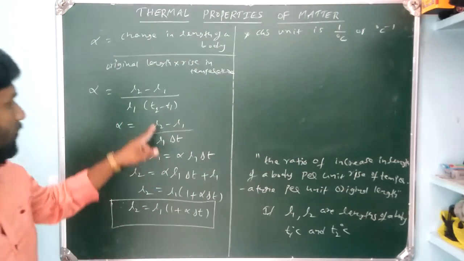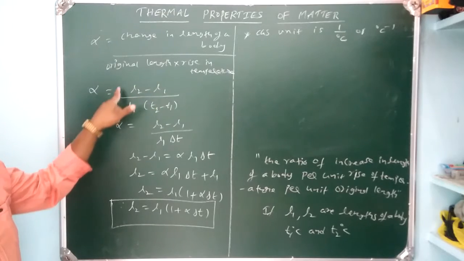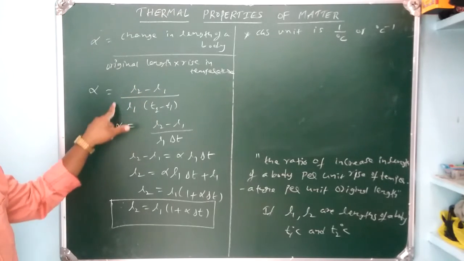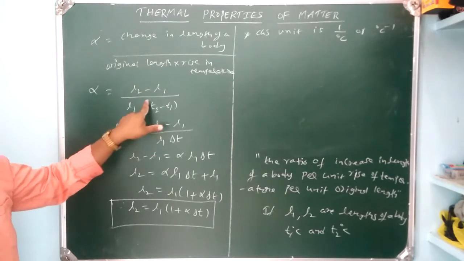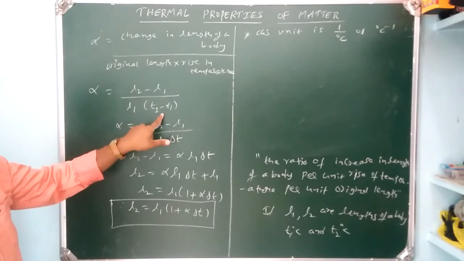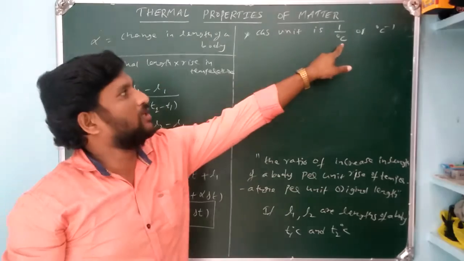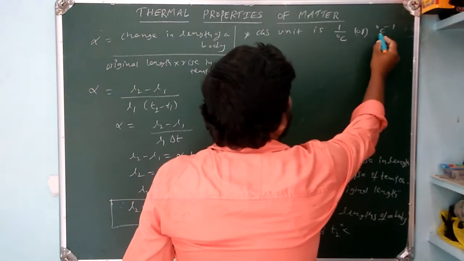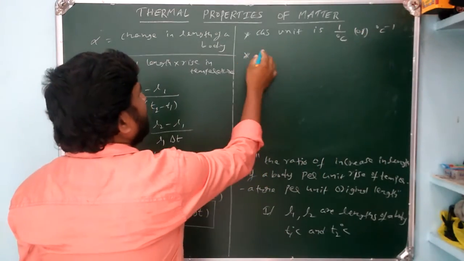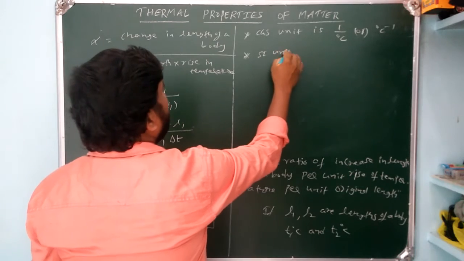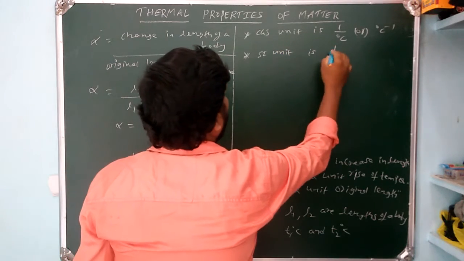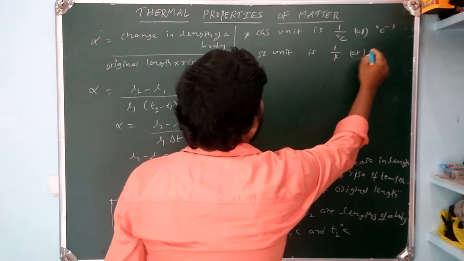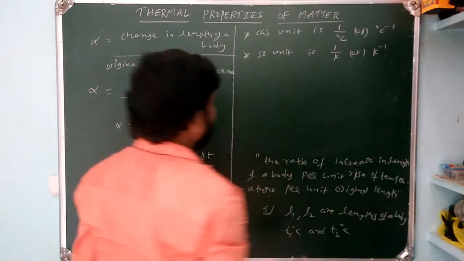Because here L2 minus L1 means length, measured in meters, and the original length is also measured in meters, so the meters cancel. We are getting only 1 by temperature. So the unit is 1 by degree centigrade, or degree centigrade inverse. Now what is the SI unit here? The SI unit is 1 by Kelvin, or Kelvin inverse.